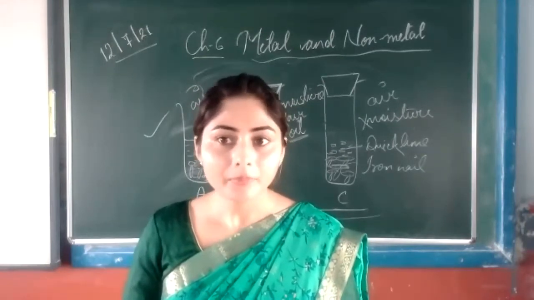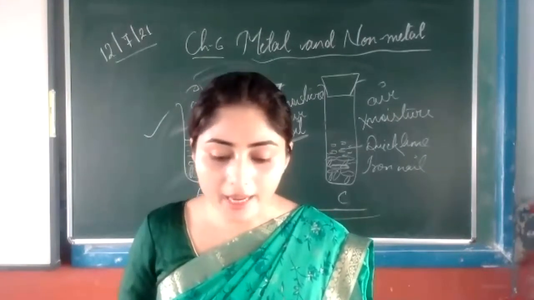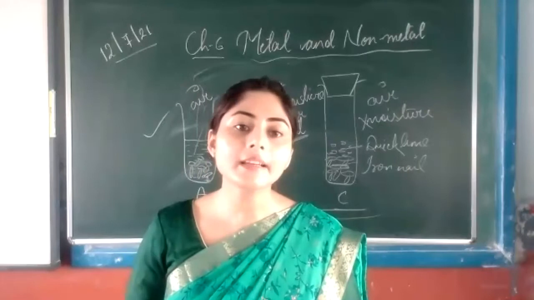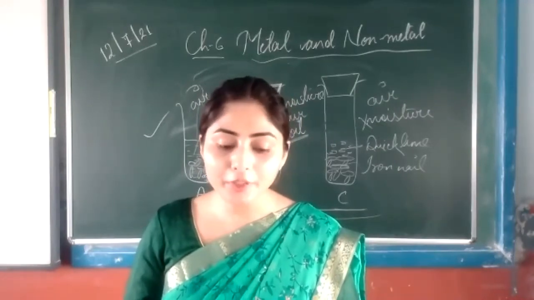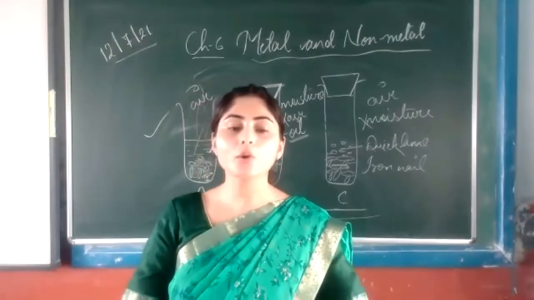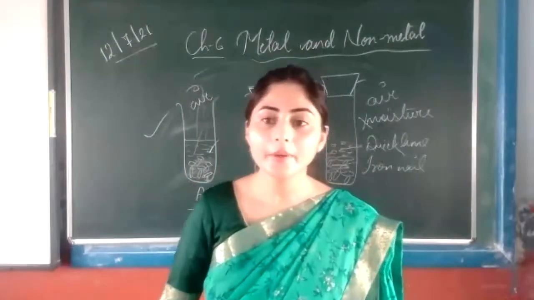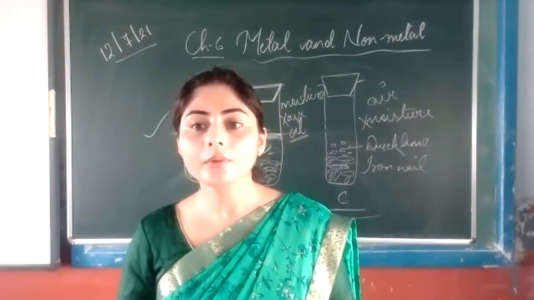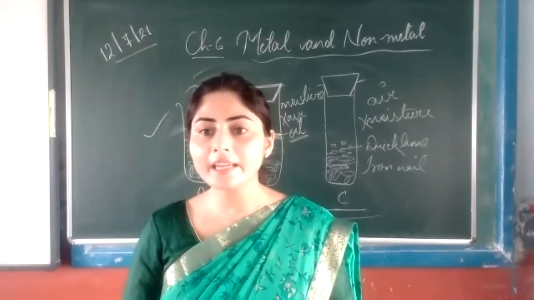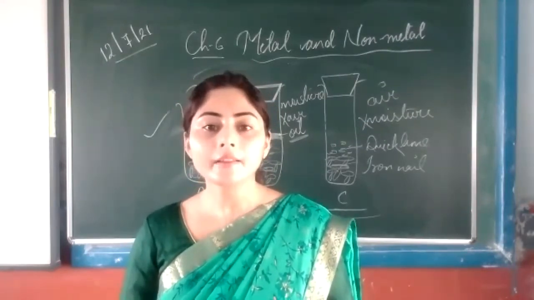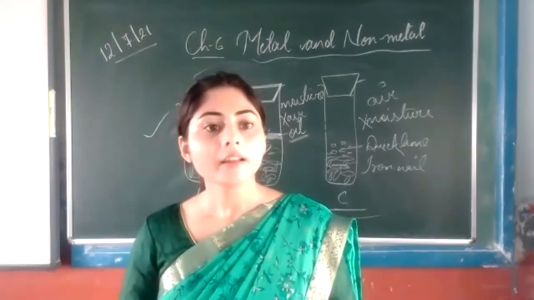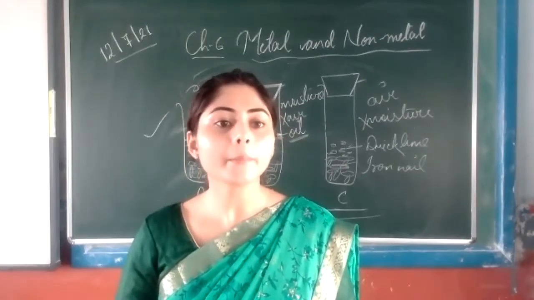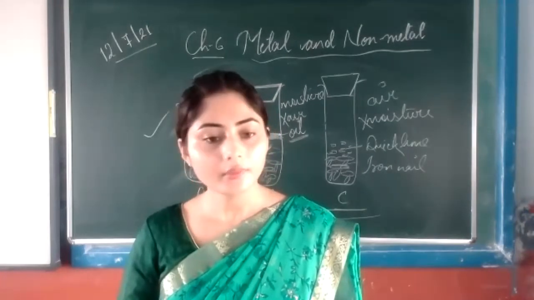Then brass: copper and zinc. Bronze: copper and tin. Sn is also called tin, stannum also. Magnalium: aluminium and magnesium, and another with magnesium and copper. These are the alloys. These are a few methods of prevention of corrosion: applying paint, grease, or applying a layer of zinc or tin. By doing these things we can protect our metal or iron object from corrosion.